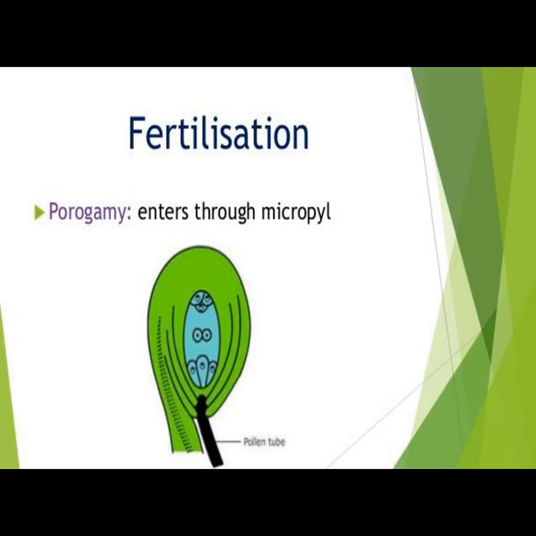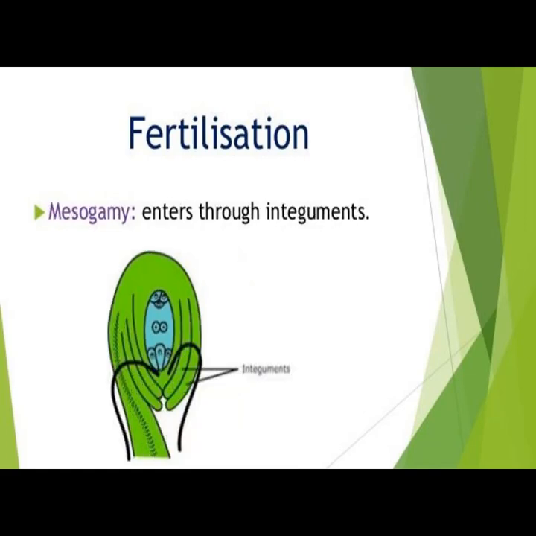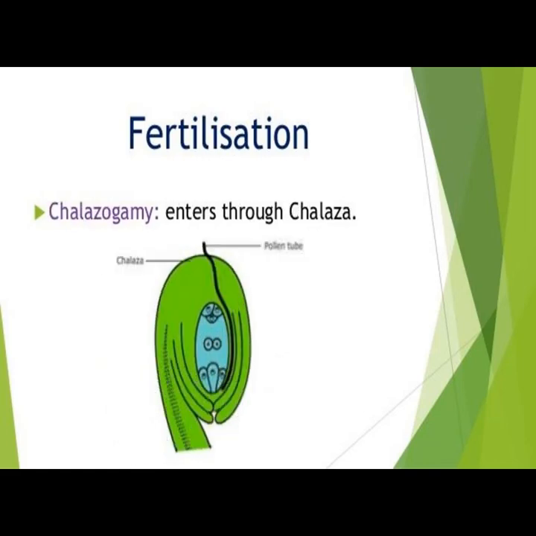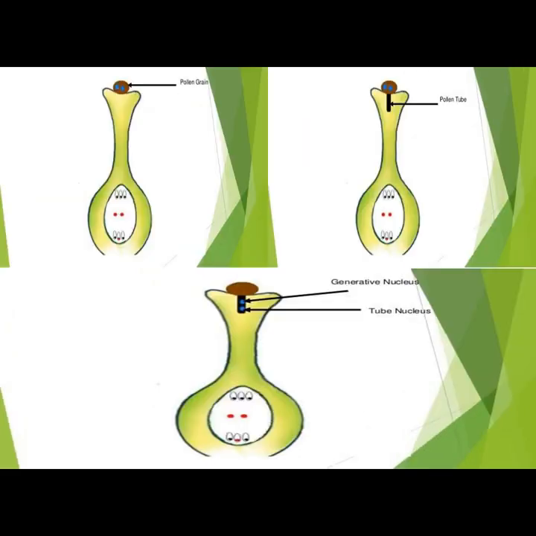Fertilization. In porogamy, the pollen tube enters through the micropyle. In mesogamy, the pollen tube enters through the integuments. In chalazogamy, the pollen tube enters through the chalaza.